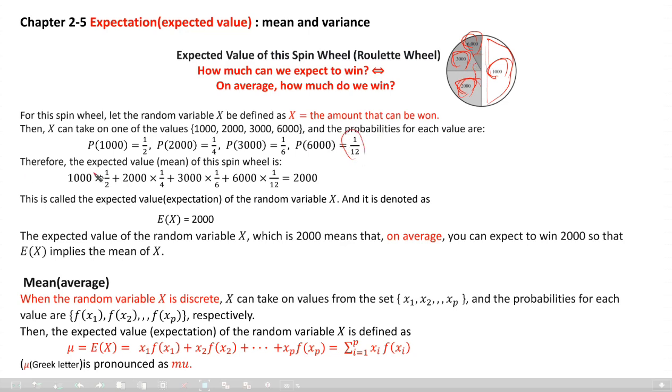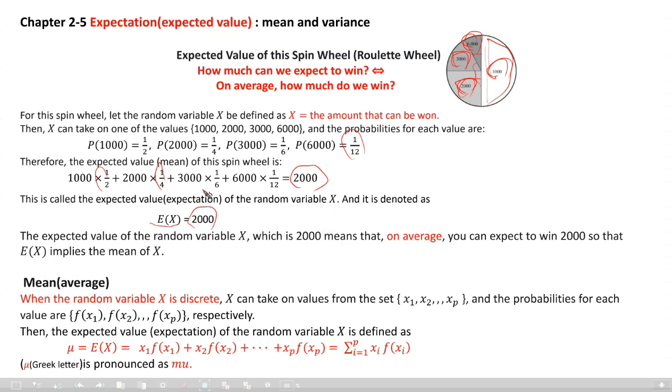Therefore, the expected value, in other words the mean of this spin wheel, is 1,000 times its probability, plus 2,000 times its probability, plus 3,000 times its probability, plus 6,000 times its probability, 1/12. The total is 2,000. So the expectation of this random variable x is going to be 2,000.